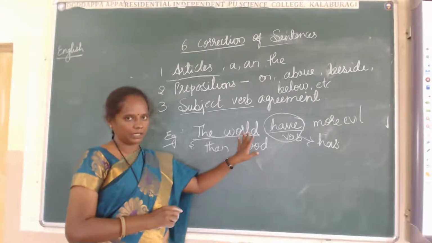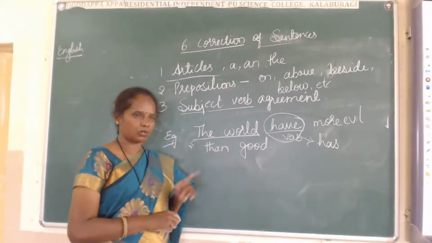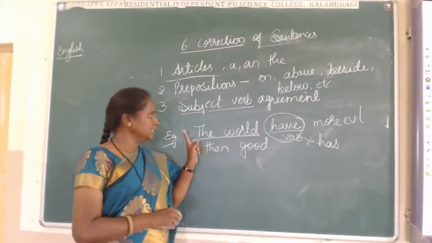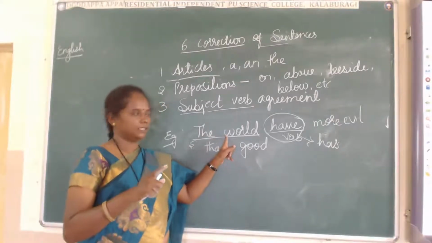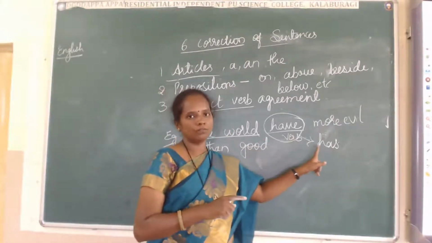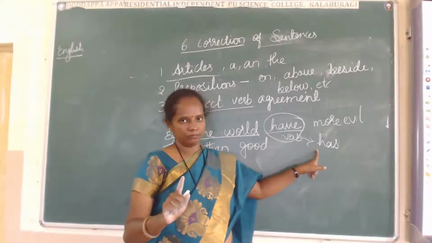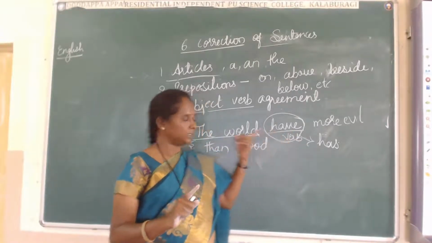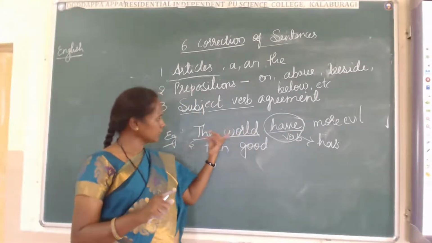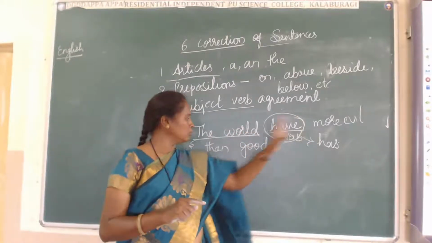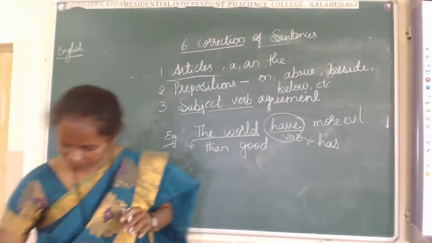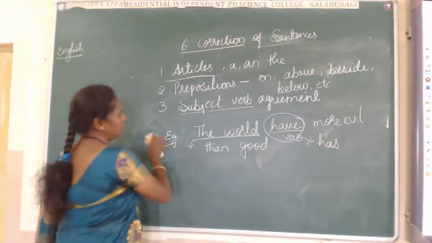This is the exact answer. Got this one? Why? Because the world is singular. That's why we have to use a singular verb, not a plural. Have is a plural, but the world is a singular. The world has more evil than the good. Got this one? Okay.